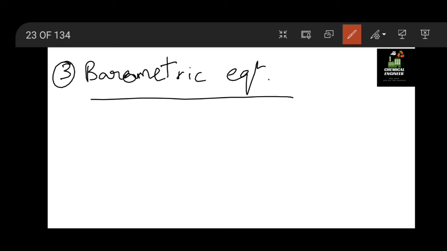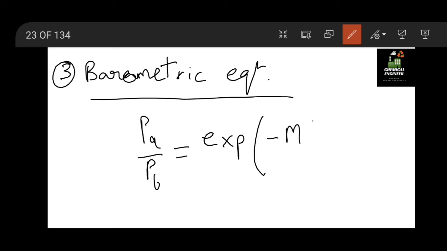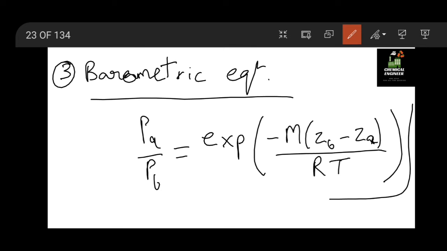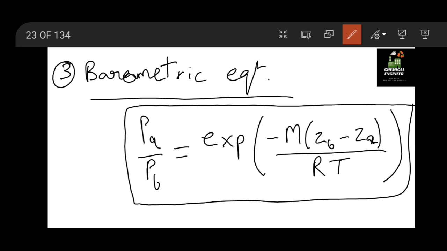This is how we calculate the barometer, or we can say the pressure of the atmosphere. We have some fluid at point A and point B, and with respect to the environment we calculate it like this. This equation is known as the barometric pressure equation.